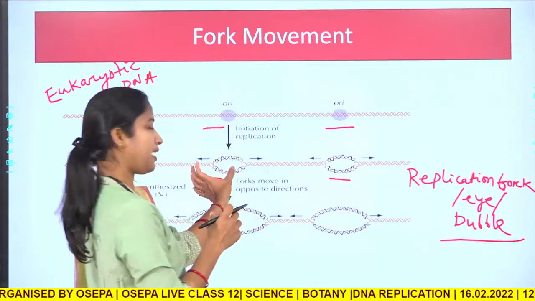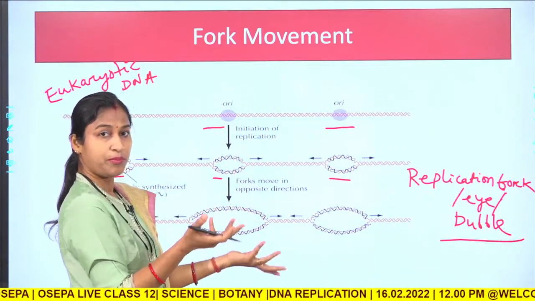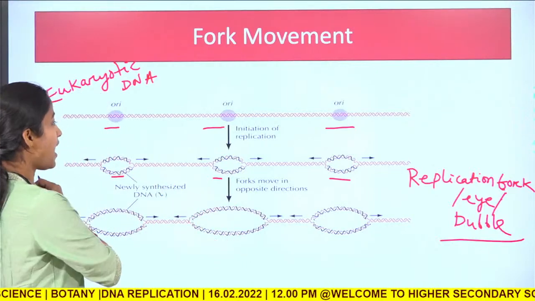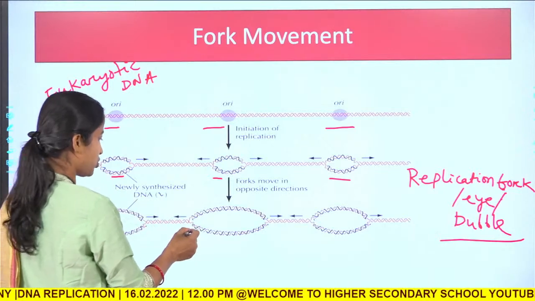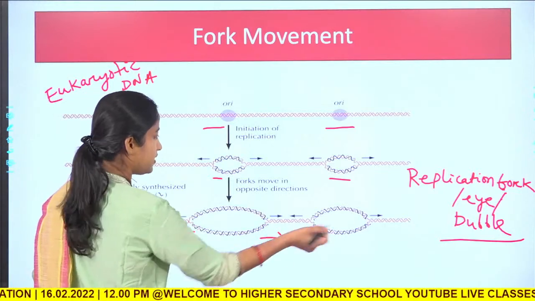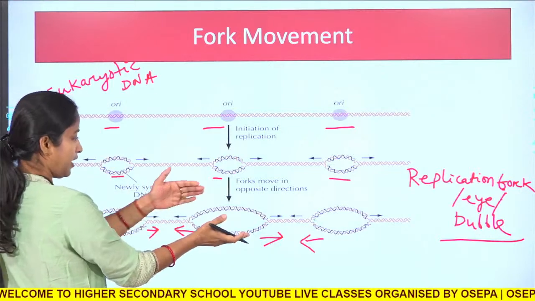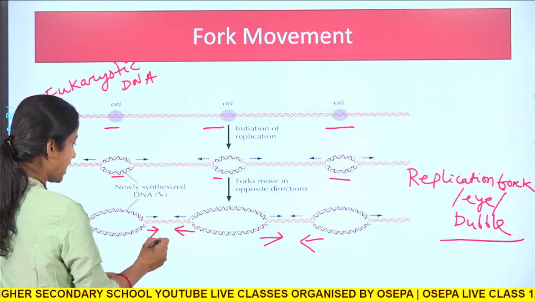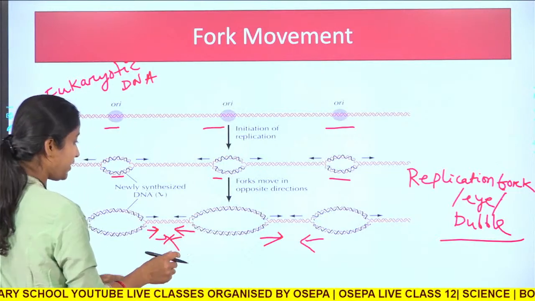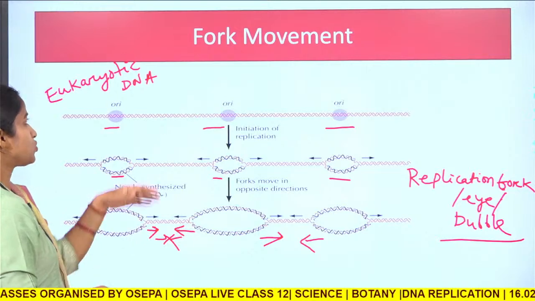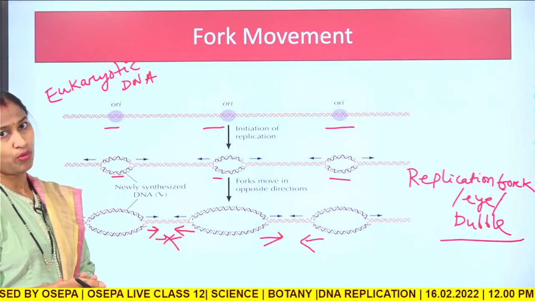As it looks like an eye or a bubble, that is why these are called replication bubbles, and the forks move in opposite directions. It will go on synthesizing like this, and at one point they will meet, where both of the strands would have been synthesized. This is called the fork movement.